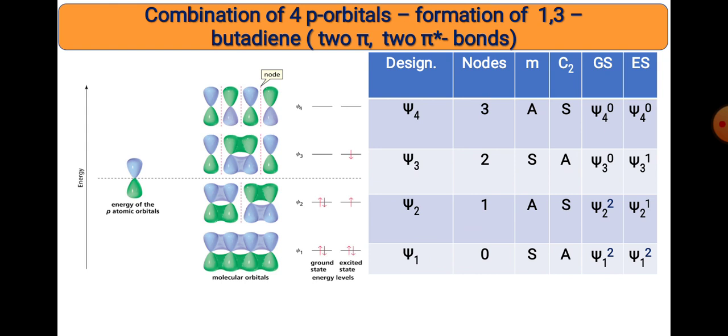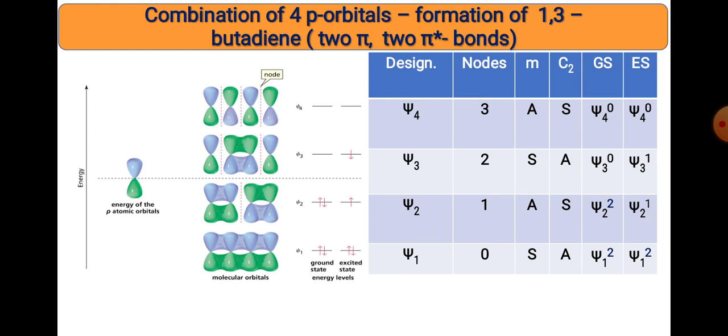In the excited state, by irradiation of light, one electron from the psi 2 level is excited to the psi 3 level, and the electronic configuration changes. So the excited state configuration is psi 1 2, psi 2 1 and psi 3 1, with psi 4 being 0 now. Here is a summary table showing the symmetry, the number of nodes and so on, whether a mirror plane symmetry is there or not, for the ground state as well as the excited state configuration. The designation for the four carbons, psi 1 to psi 4, with their electronic configuration and number of nodes is also given.